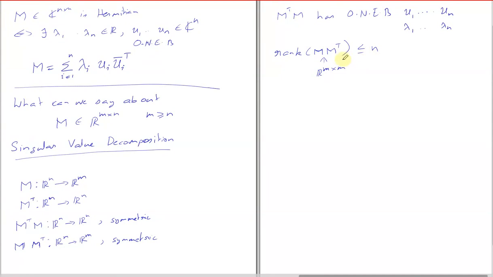So why is the rank less than or equal to n? Is there any idea? Sir, because the column rank of M transpose can only be at max n. Okay, but what I'm talking about is M transpose, no? Yes, sir, but either way you cannot increase it. I don't know, maybe it can. So if you multiply matrices, the rank will not increase. Is that what you are saying? Yes, sir. Why is that? Else it will become a one-to-many function.